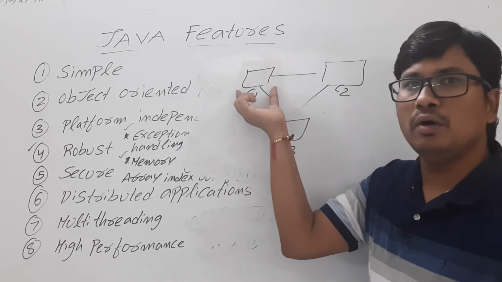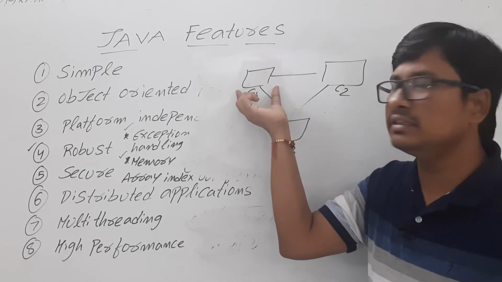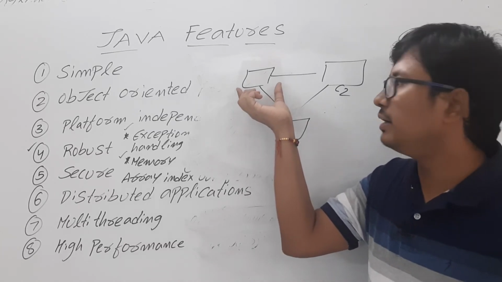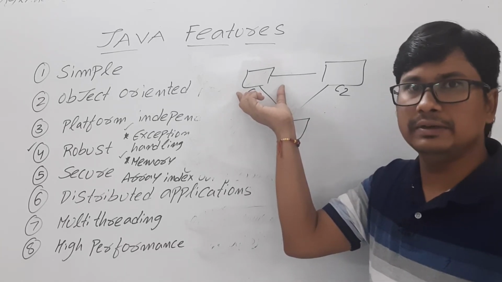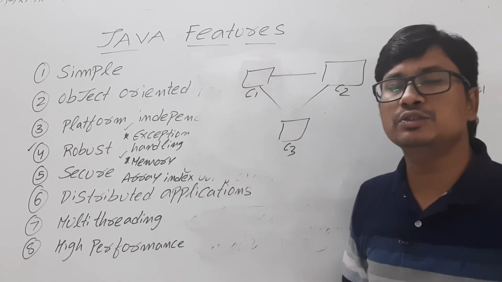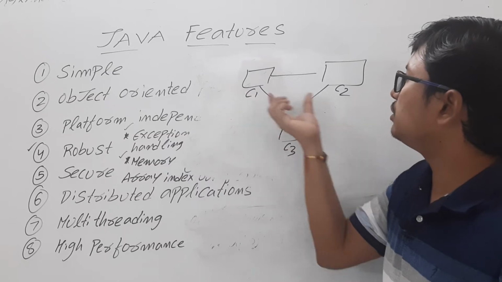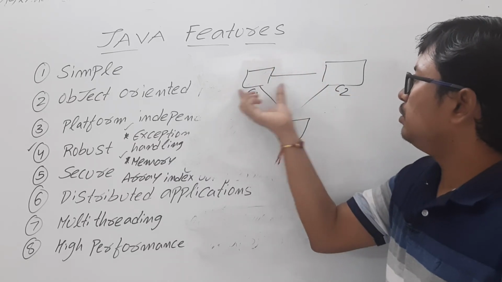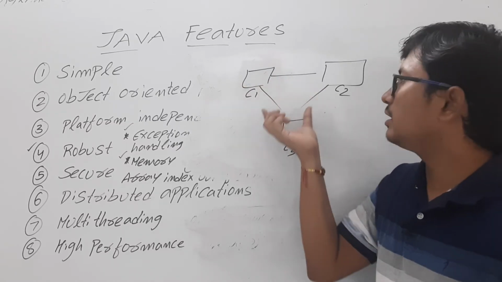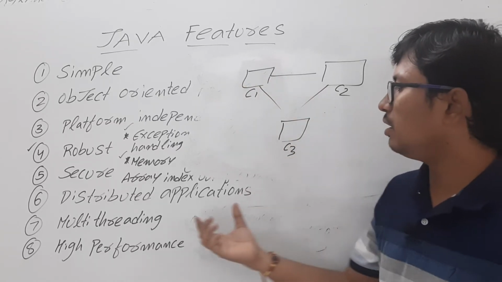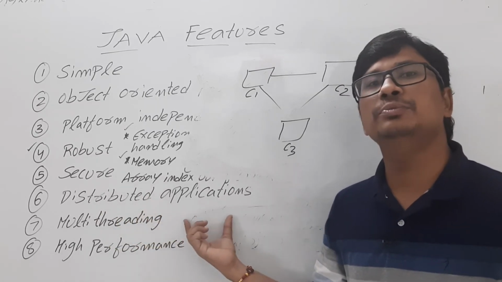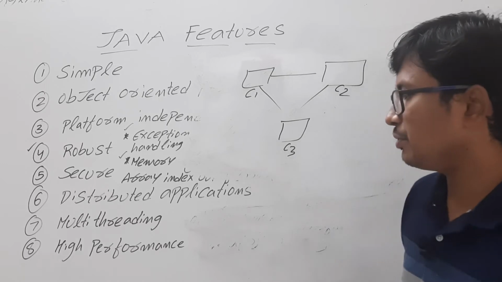It reduces the overhead. If you run on a particular system, the performance may be poor and there may be overhead. It may not perform well, as the particular computer cannot execute the entire task. So what we will do is load this software on multiple computers and execute it concurrently, or at the same time. So this is one of the beauties of Java. We can design distributed applications using the Java programming language.